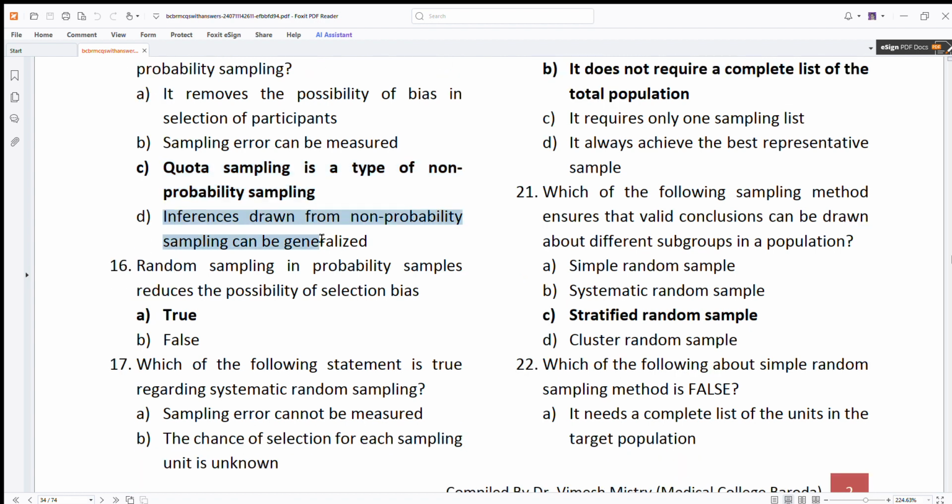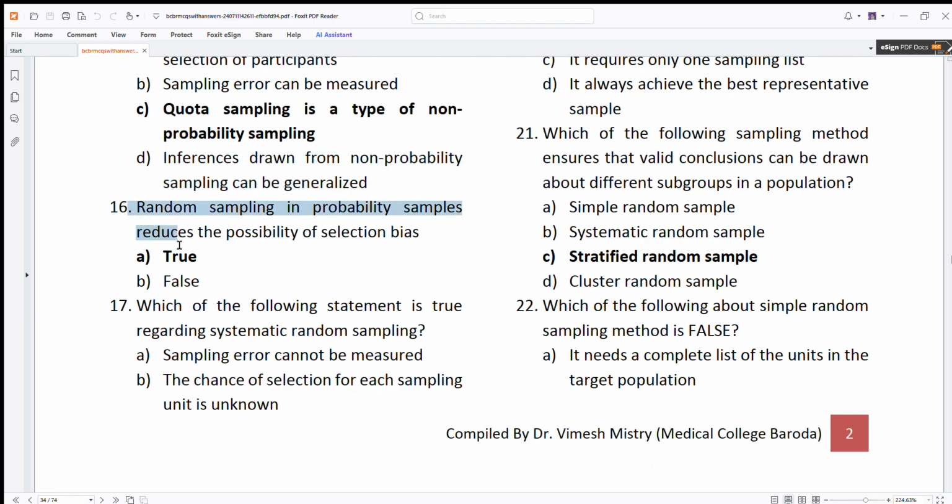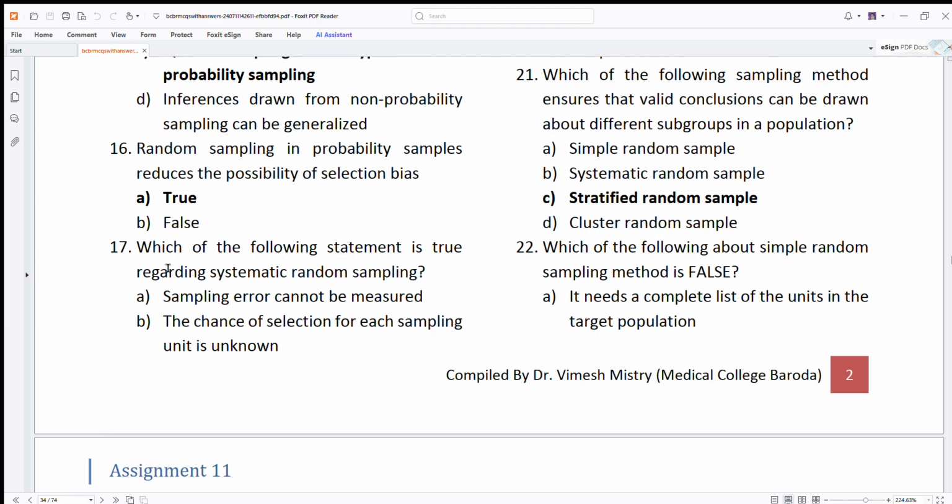Inferences can be generalized, but you cannot accurately estimate them. This is important. Random sampling, selection bias, yes, true. Systematic random sampling: sampling error cannot be measured. We can measure the sampling error, yes, we can. Chance of selection is unknown. Okay, this is because of probability.